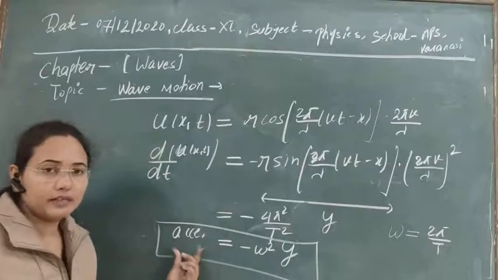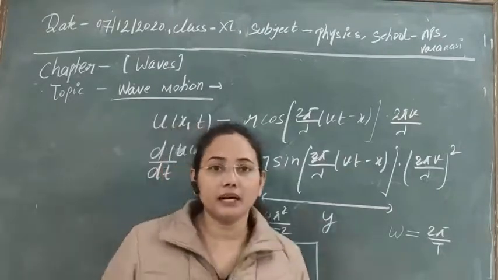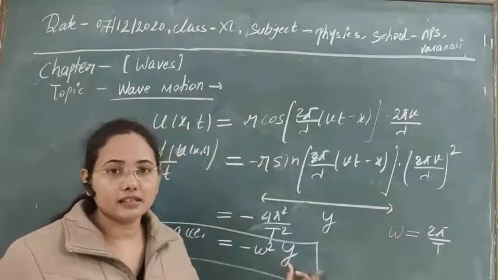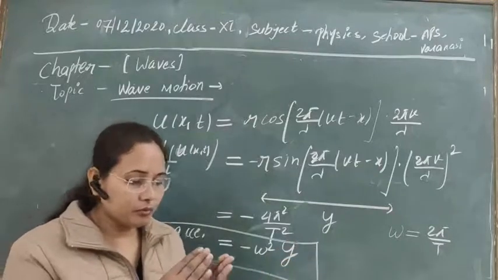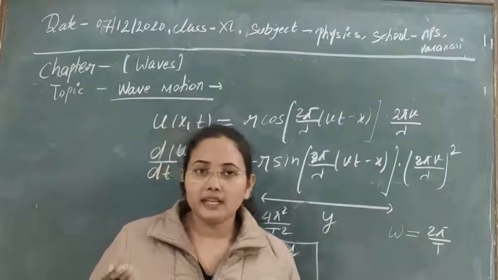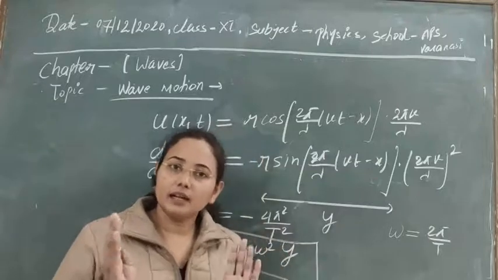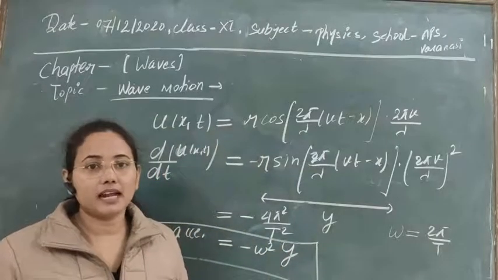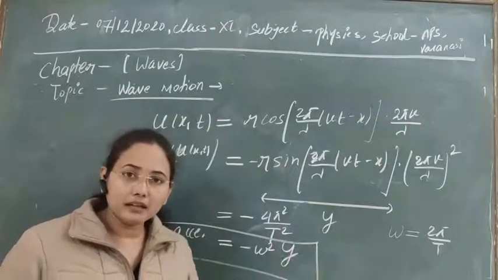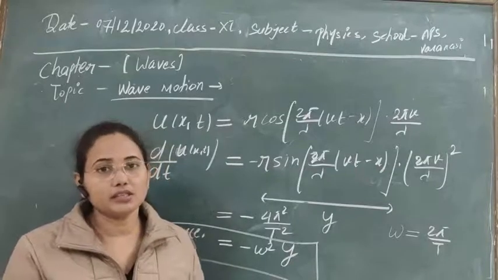So if we look at the case of acceleration of the particle, suppose the wave is moving in the positive x direction, then obviously due to the movement of the wave in the positive x direction, the particle will also be displaced in that direction, and the acceleration of the particle will be in the upward direction, meaning in the negative x direction, because due to the restoring force, it will try to bring the displaced system to its mean position, to its stable condition.